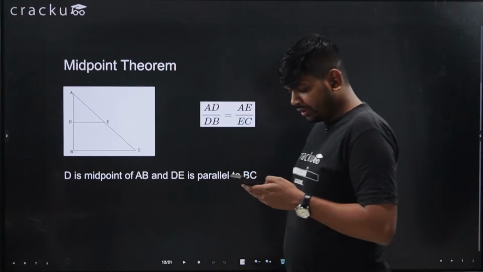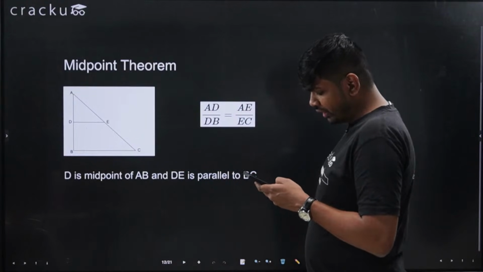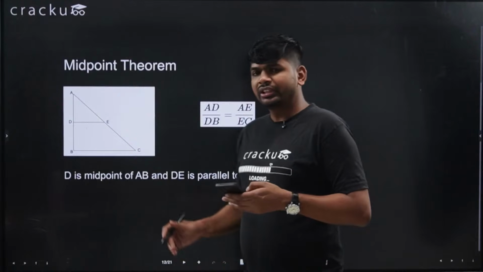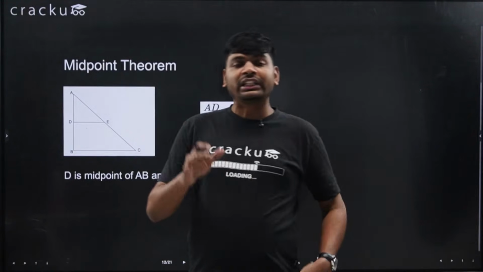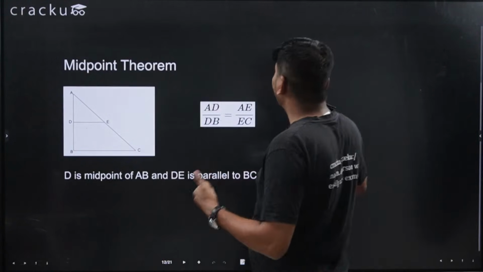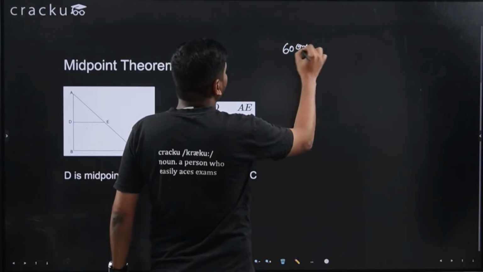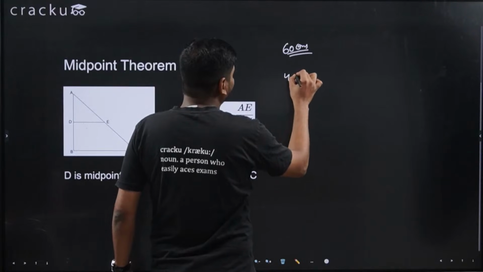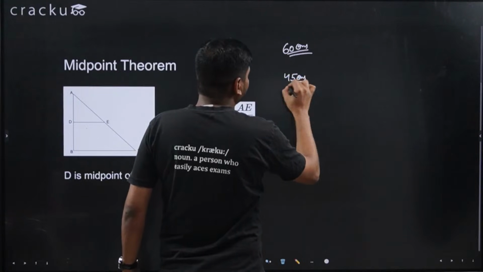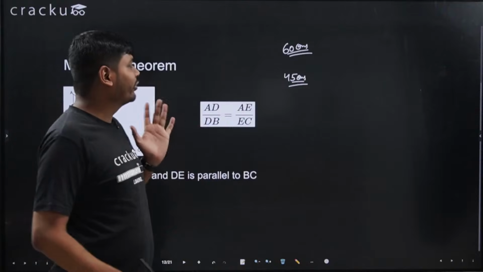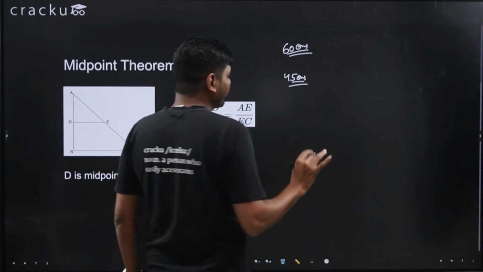So attempting 45 questions is a good score. See, there are 60 questions, and you are saying that you are able to attempt 45 questions. Now, what is the scoring?